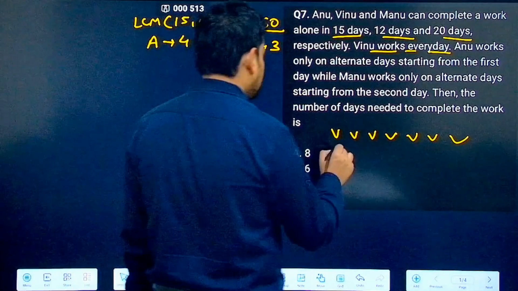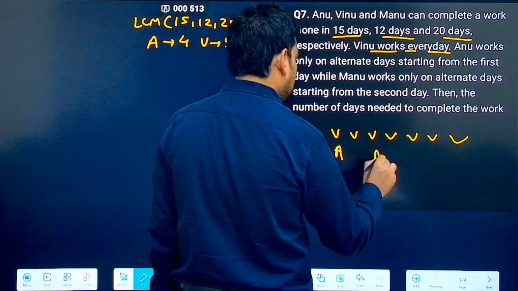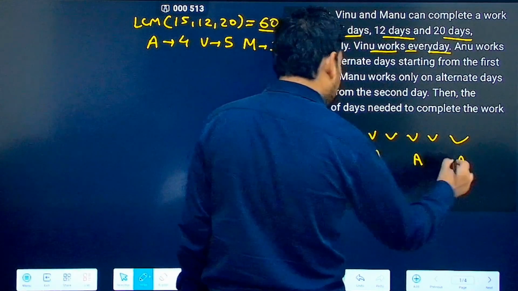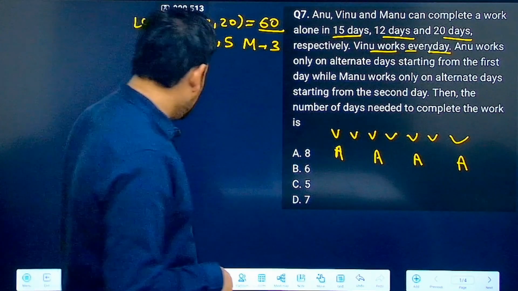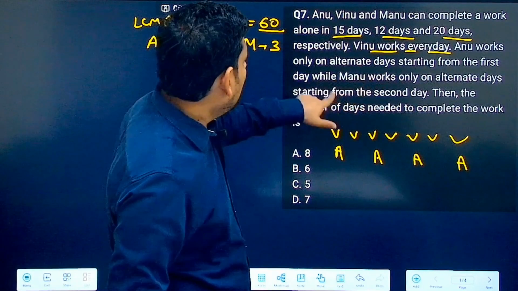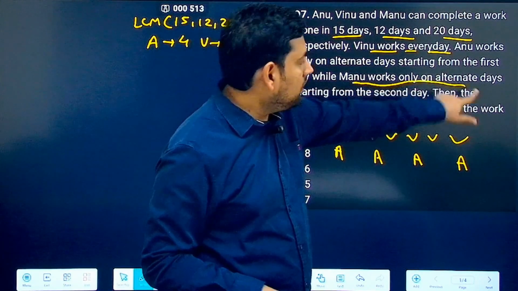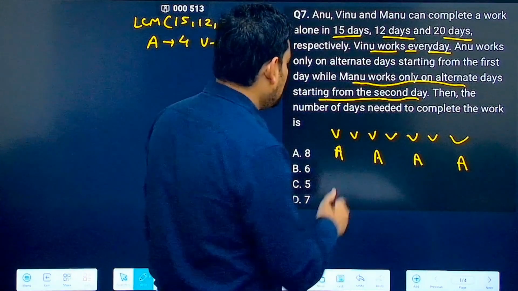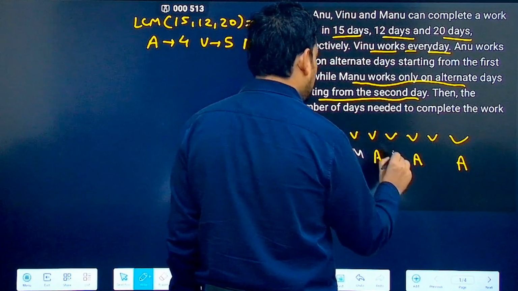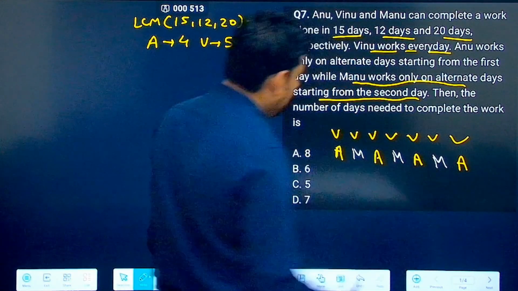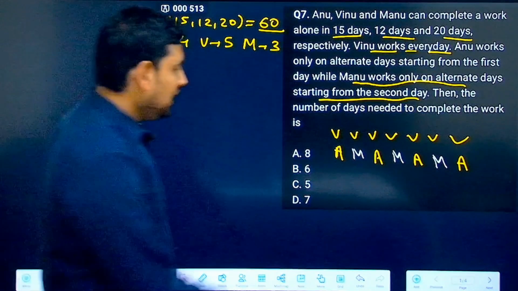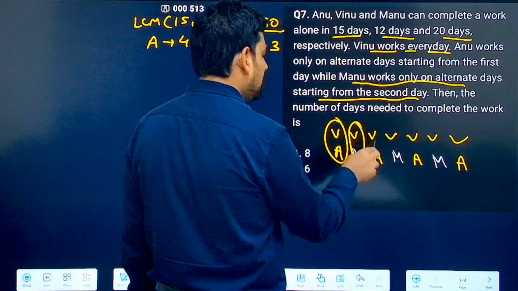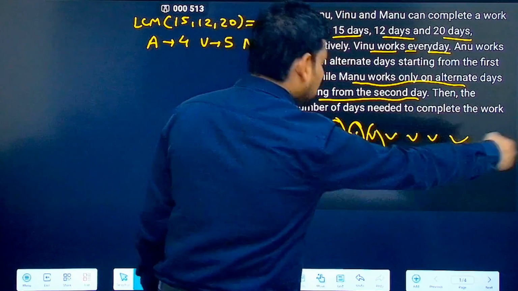Now it says Anu works on alternate days starting from the first day. So on the first day who works? Anu, and then after one day, again Anu will work, then again Anu, like this. Now just observe the other person. It says Manu works only on alternate days, starting from the second day. So on the second day, Manu, then again Manu. Can you see a pattern now? Very easily. This is the first day. Then on the second day, both of these will work. Then on the third day this, then on the fourth day this. It goes on like this.